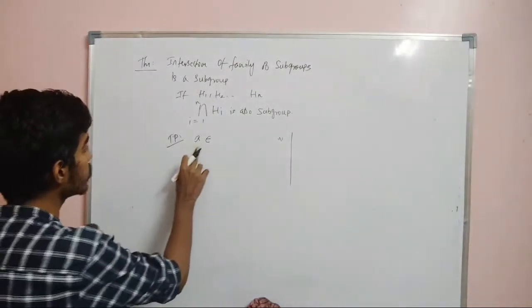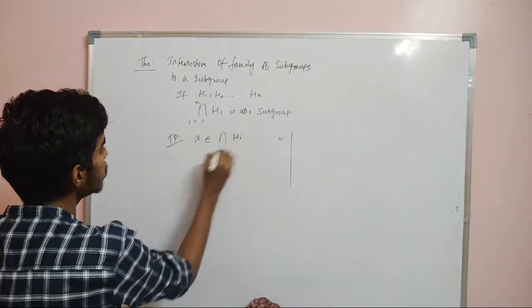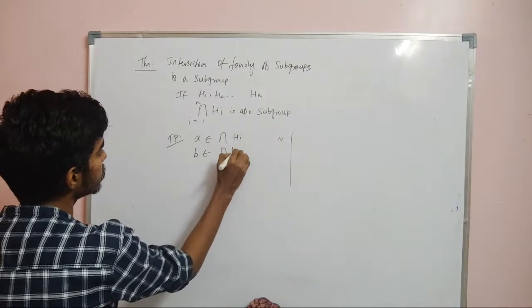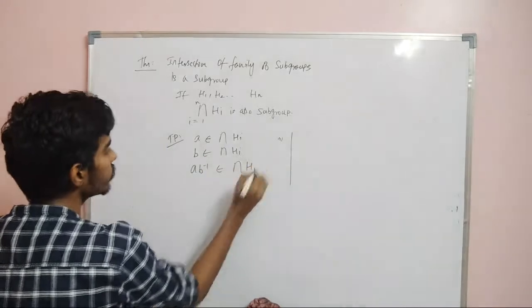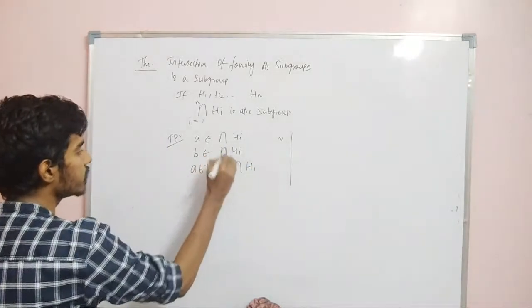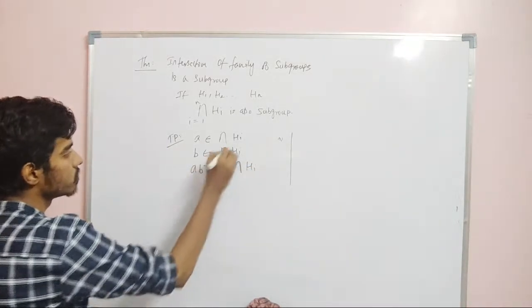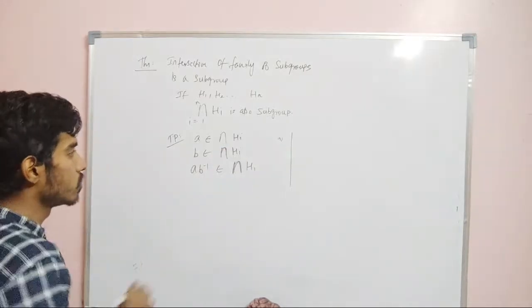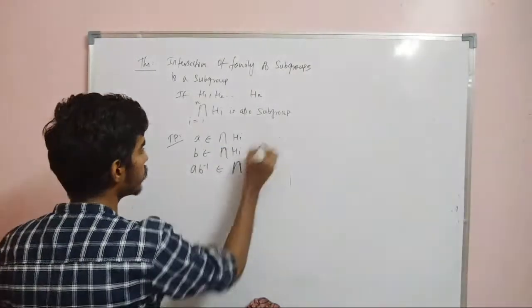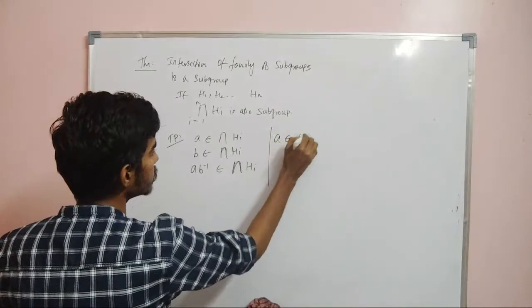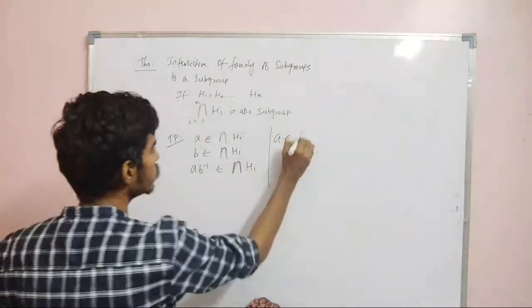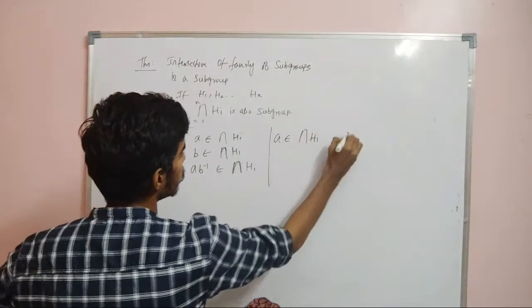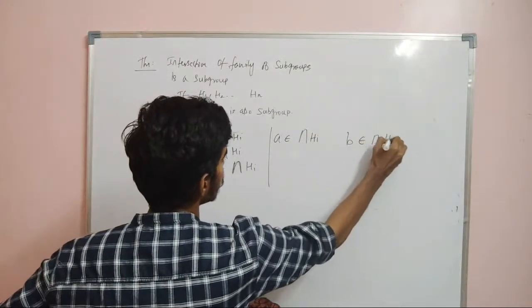Just take some element A in the intersection of Hi and some other element B in the intersection of Hi. You need to prove AB inverse belongs to the intersection of Hi. Same method, right? We are just extending, that's it. Now A belongs to the intersection of Hi, B belongs to the intersection of Hi.